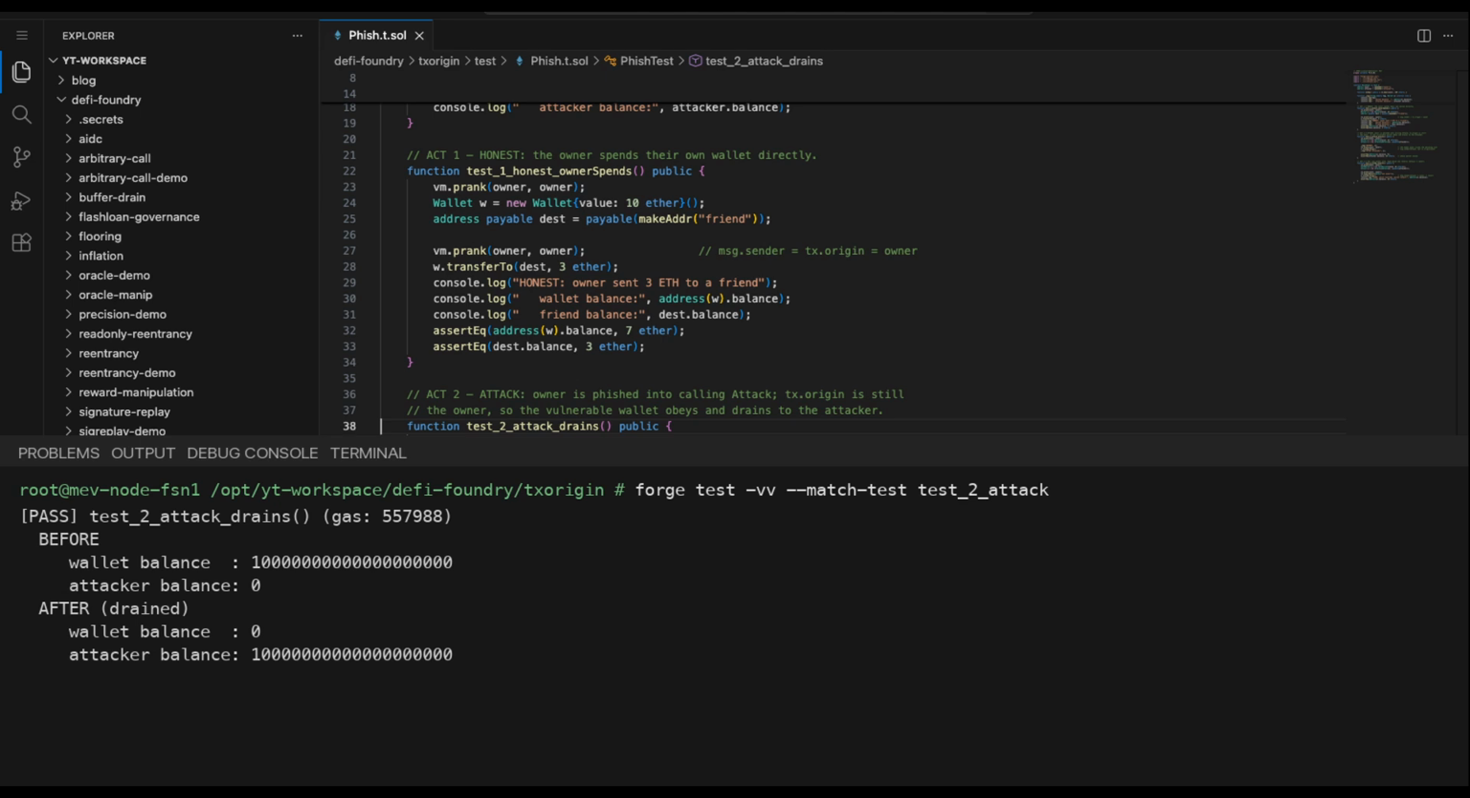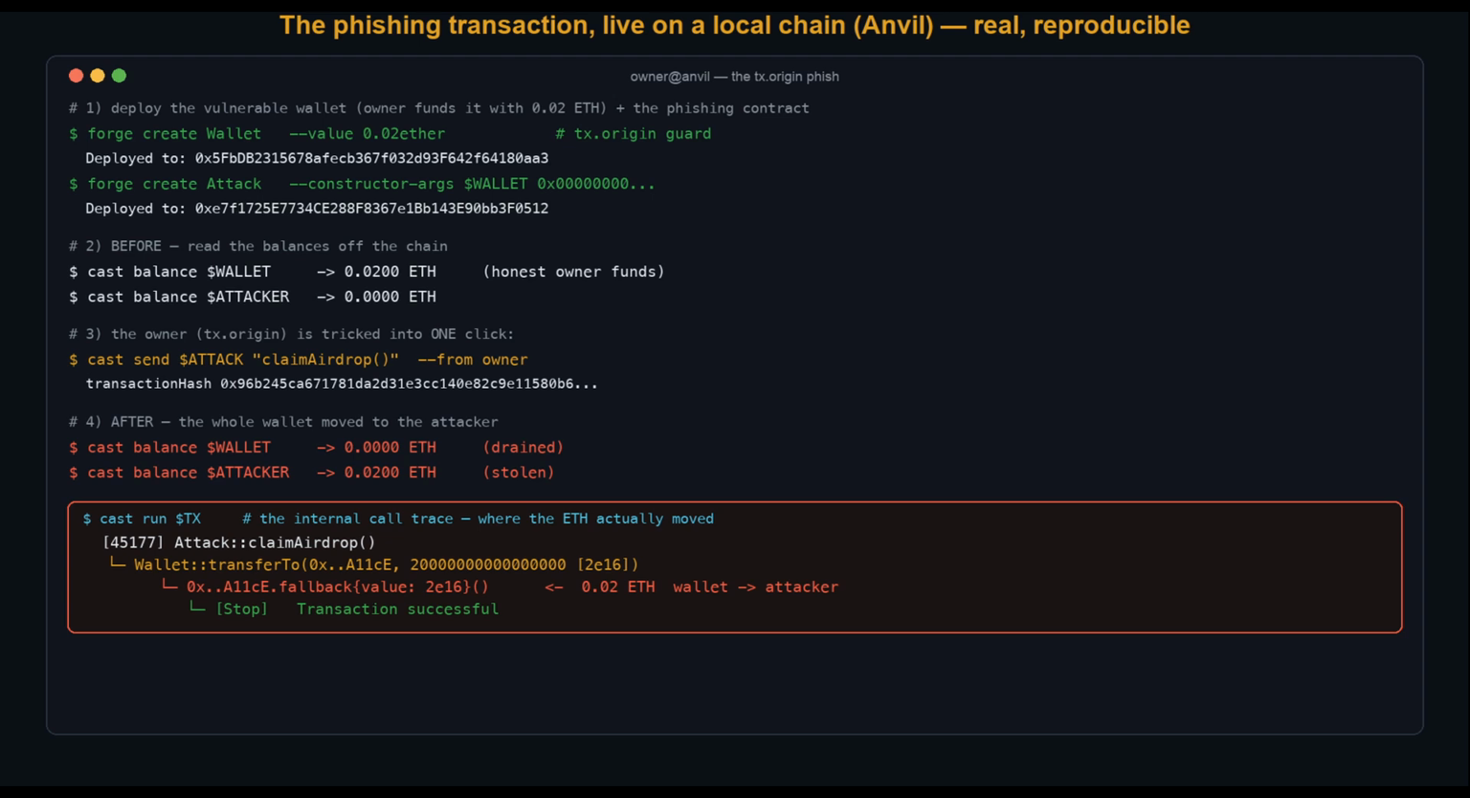Now let's follow that ETH on a real blockchain. And here it is live, on a real chain, every command reproducible. We deploy the vulnerable wallet and fund it with 0.02 ETH, then deploy the phishing contract pointed at it. Before, we read the balances straight off the chain: the wallet holds 0.02, the attacker holds nothing. Then the owner, the tx.origin, sends one single transaction: click the phishing contract's claim airdrop.